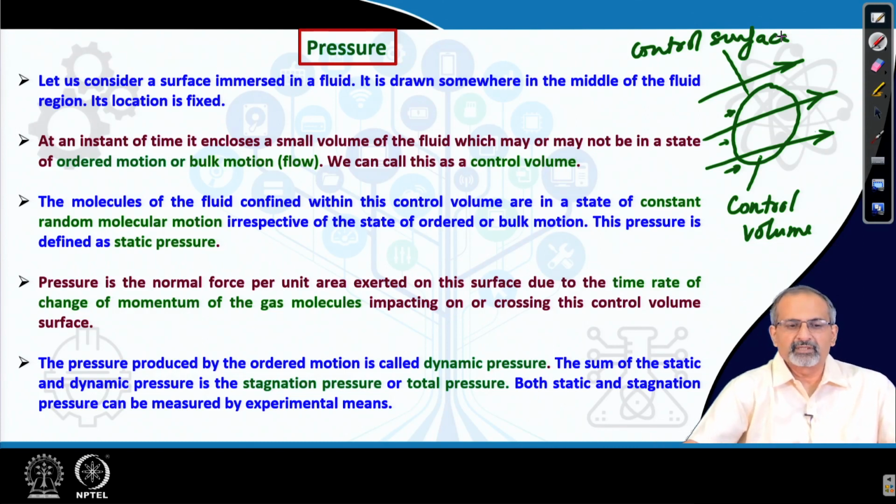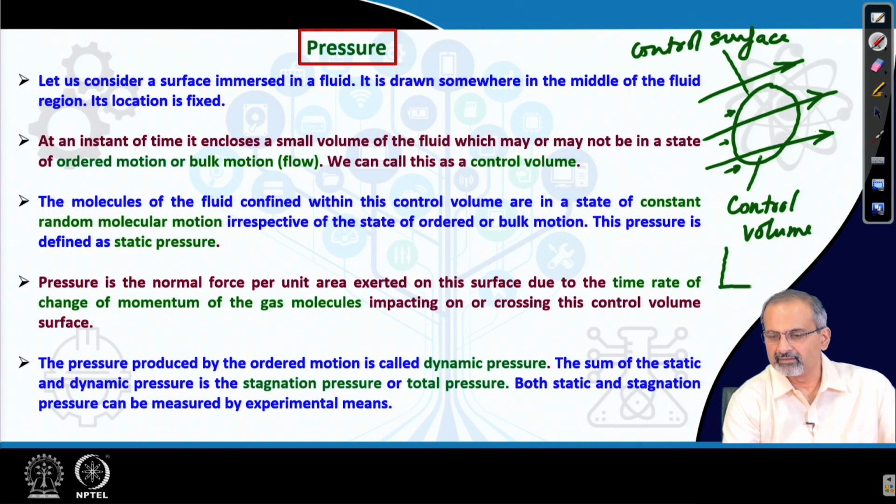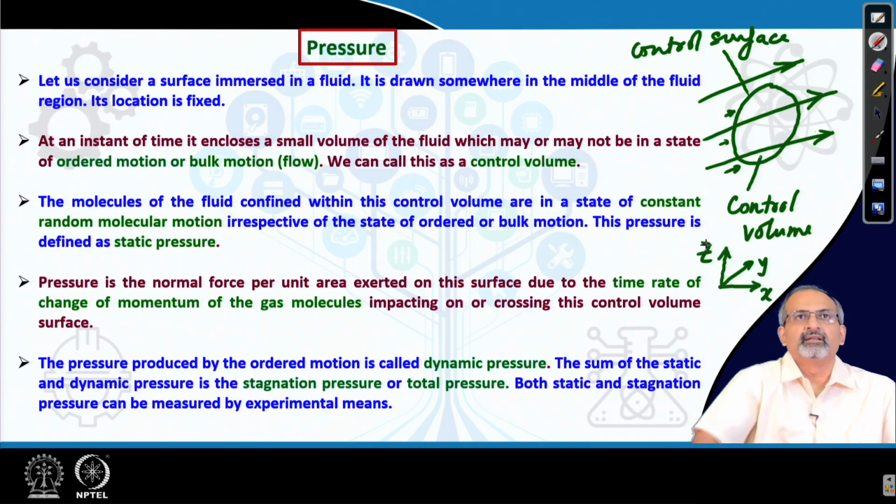So, we have considered this surface as immersed in a region of fluid, and it could be anywhere in the middle of the fluid region. Importantly, its location is fixed. That means, if we imagine a frame of reference which is inertial, then this control volume is fixed with that inertial reference frame.